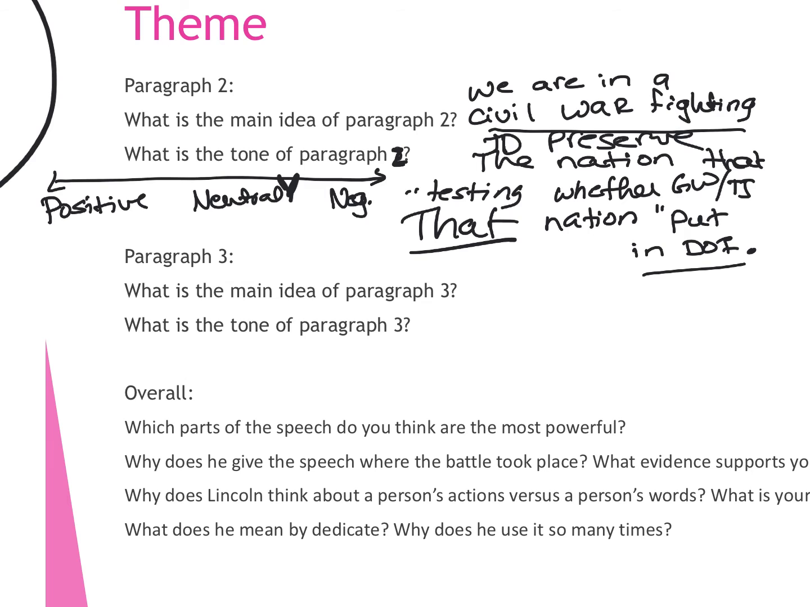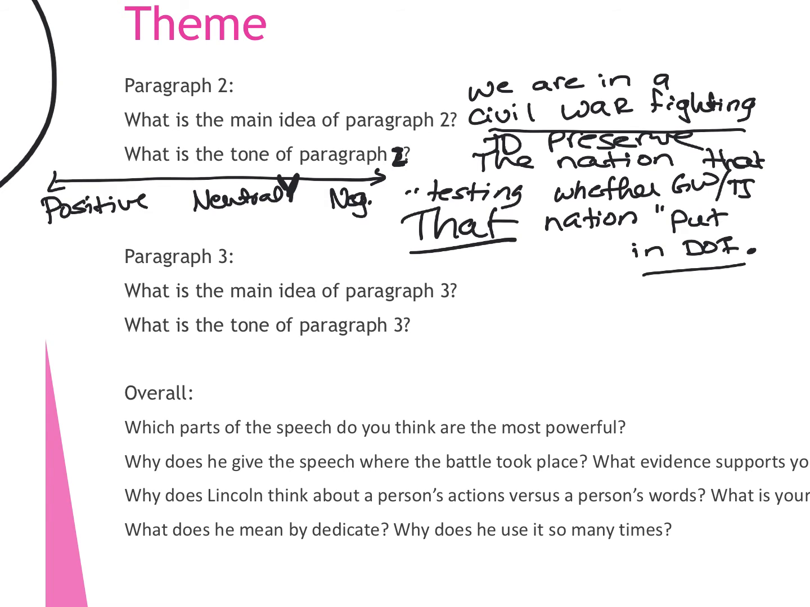So what is he saying about this ground? What can we as a living people not do? Does he want us to worship this ground? Yes. We cannot consecrate. It's not our job, the living. We're not worshiping this ground, are we? Because the brave men, living and dead, who struggled here, have consecrated it, which if we remember from a second ago, means make holy, far above our power.